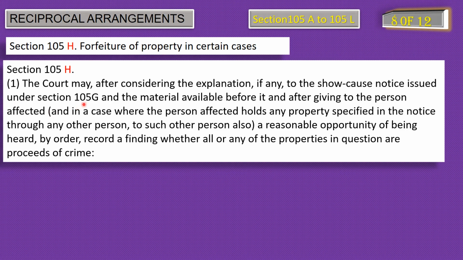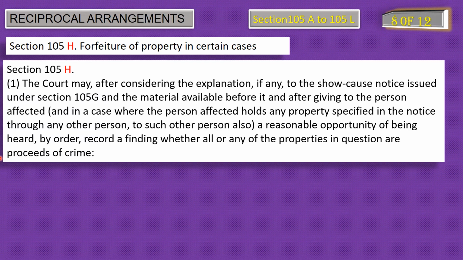Subsection 1 of section 105H speaks about the show cause notice which was served under section 105G. After that notice, the person who is either the owner of the property or the person holding the property on behalf of the owner will be given a reasonable opportunity by the court, and the court will record its findings on whether such property in question, or any part of it, is from the proceeds of crime or not.